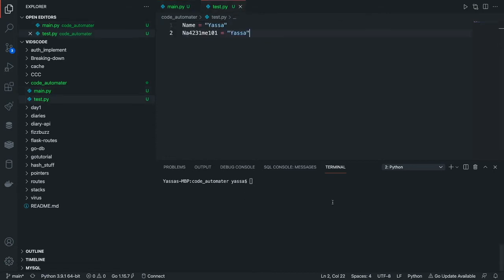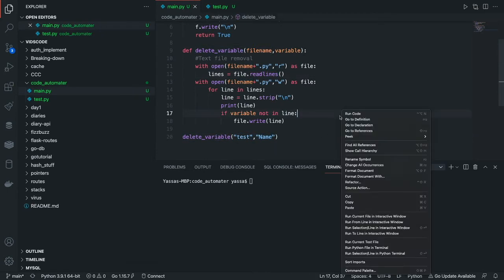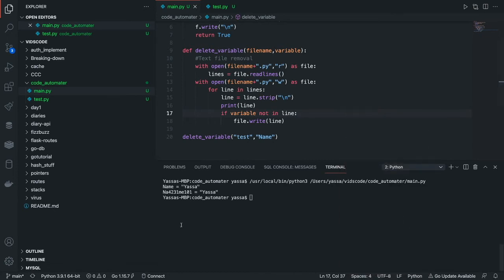So let's just show you guys. There's a name, and then there's this gibberish, and they're both equal to Yassa, which doesn't matter. All right. And I'm going to delete the variable in test.py that is called name, and run this. Okay, that's just some weird printed stuff I wrote for debugging, but don't worry about that.